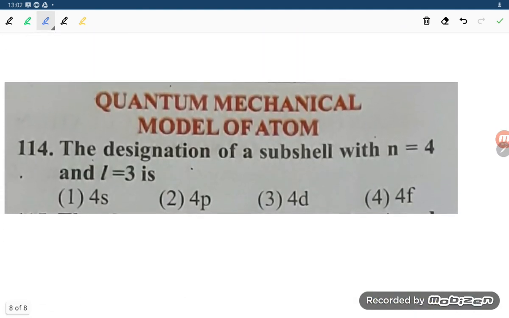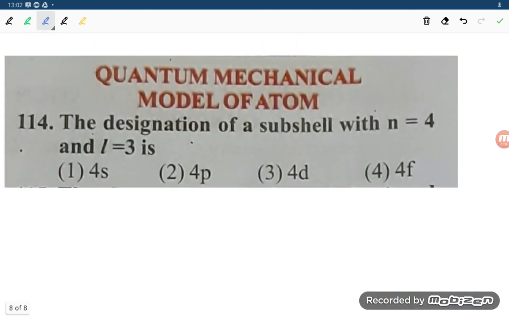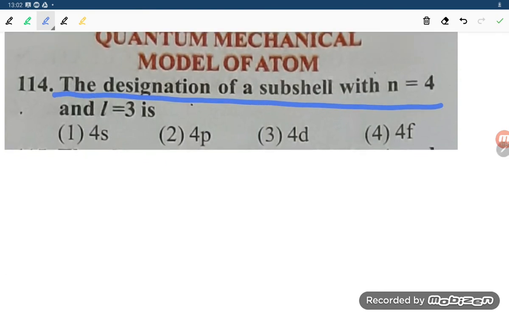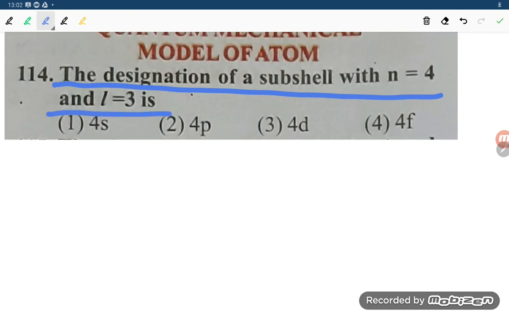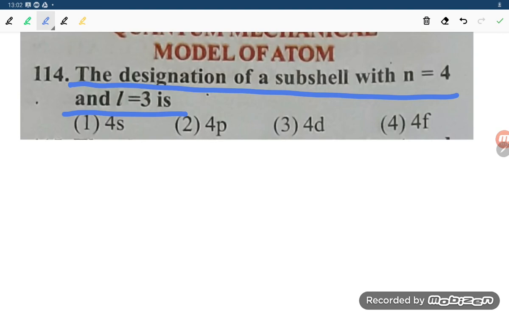Okay. Now let us see the last one, question number 114. The designation of the subshell with n equal to 4 and L equal to 3 is. So n equal to 4, that is no problem.